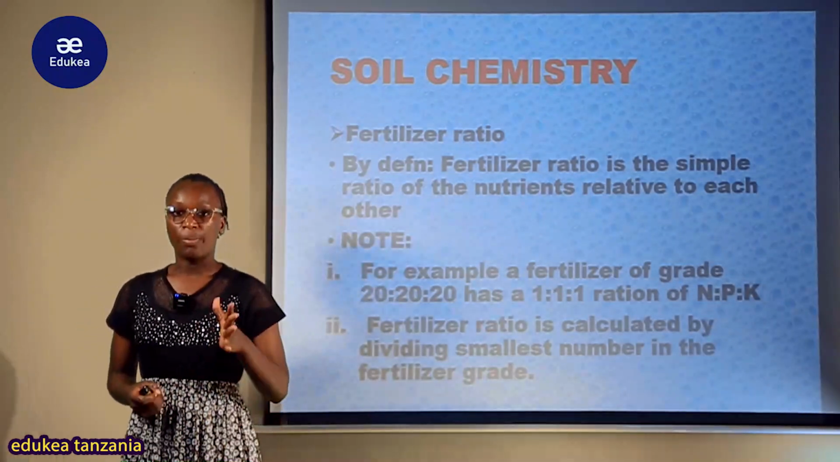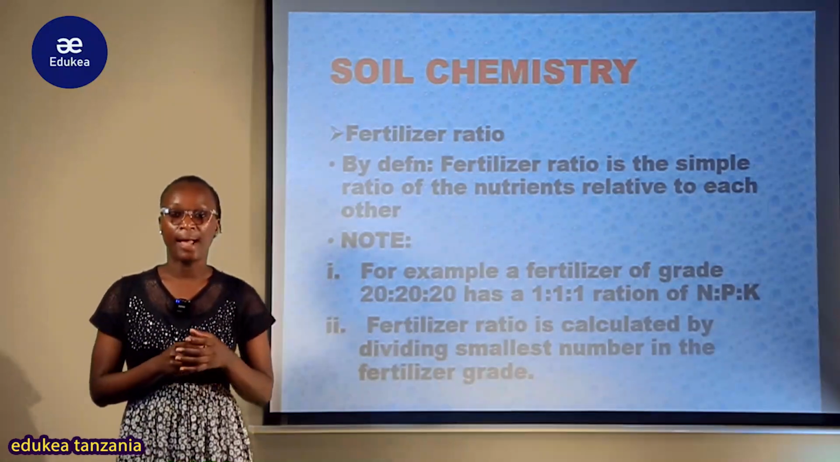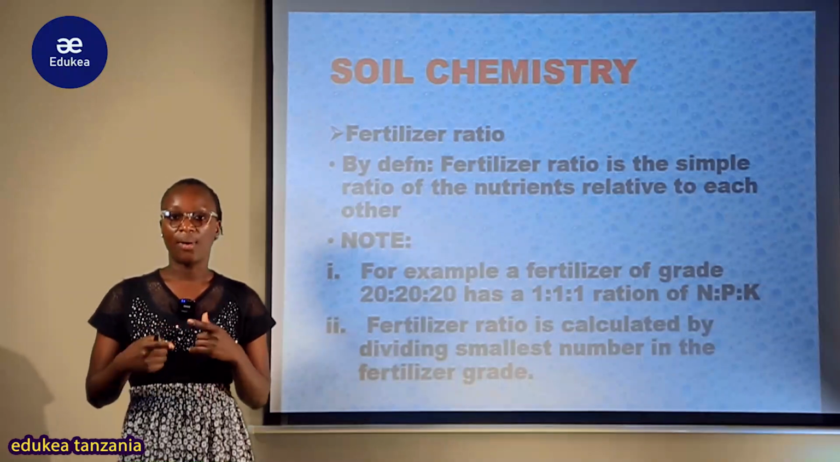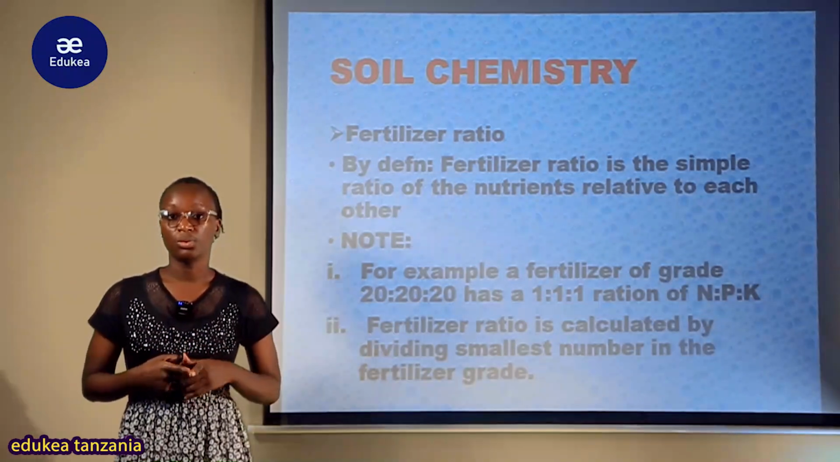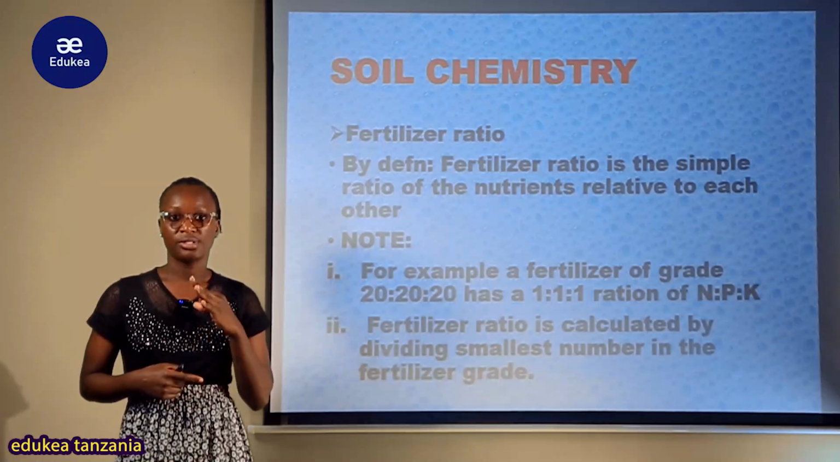So naweza nikakupa mfano mwingine ukaelewa vizuri. For instance, nina percentage amount of our primary macronutrients, which is 2 ratio 4 ratio 6.